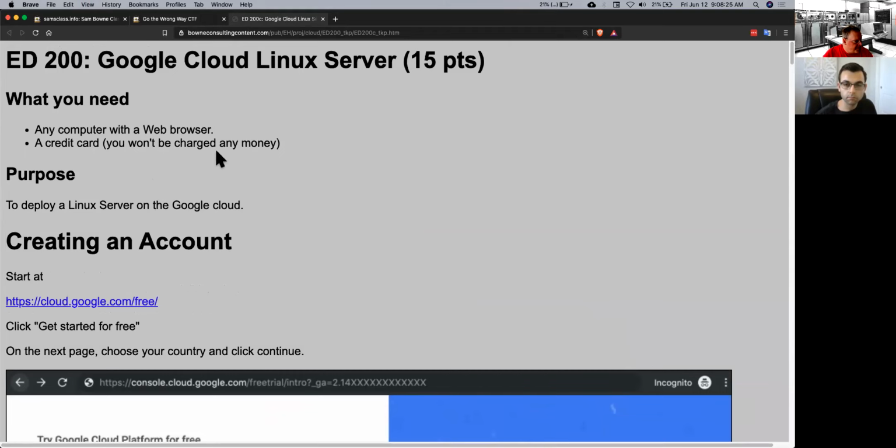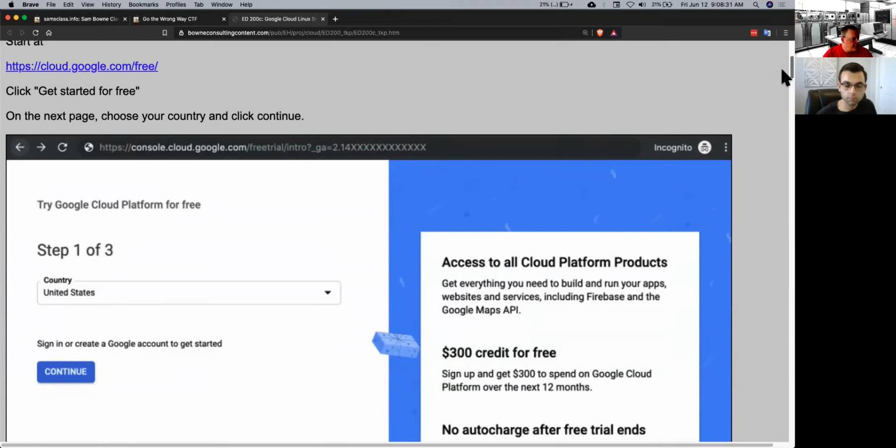But Google Cloud Linux servers are free. If you have a Gmail account and you connect it to a credit card, they'll give you $300 of free service. And if you use that up, you can just make another Gmail account, use the same credit card again, and get another $300. I've done it about 20 times. They don't seem to care because Google is number 3.